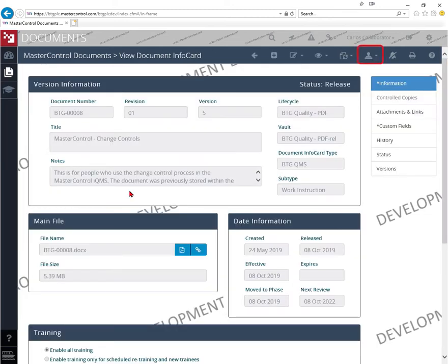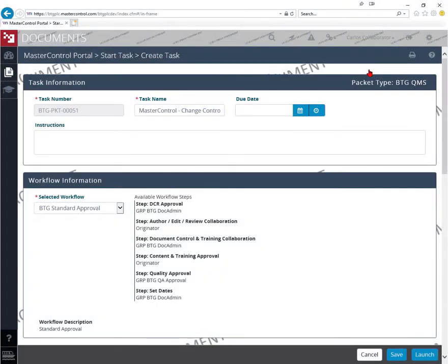On the sign-off icon, select New Packet Task. Select one of the available workflows in the drop-down menu. In this example, to request to modify this global document, use BTG Standard Approval. To withdraw the document from use, select BTG Standard Archival.